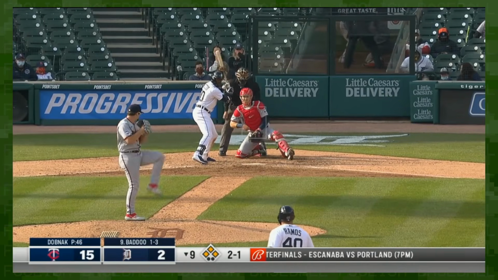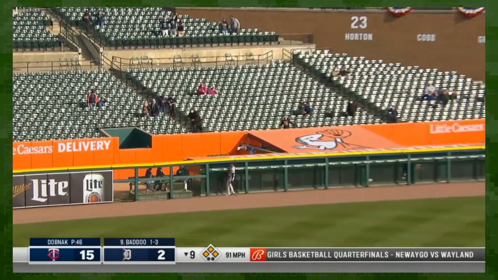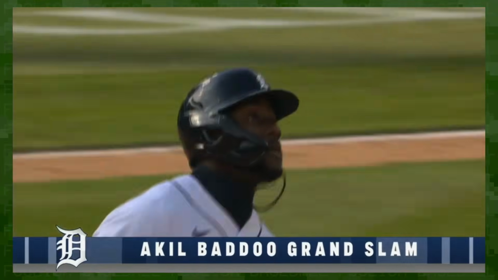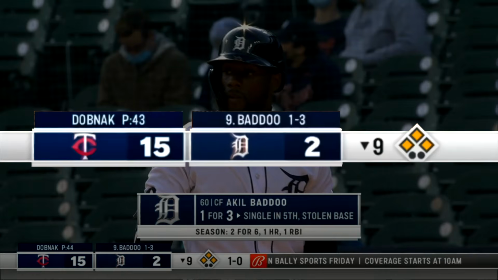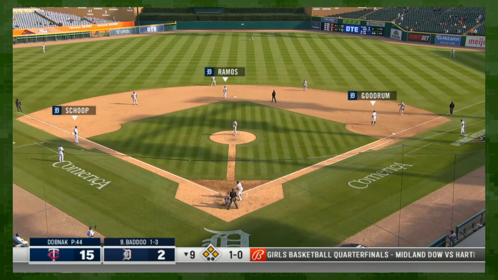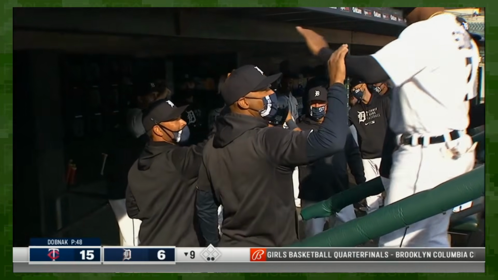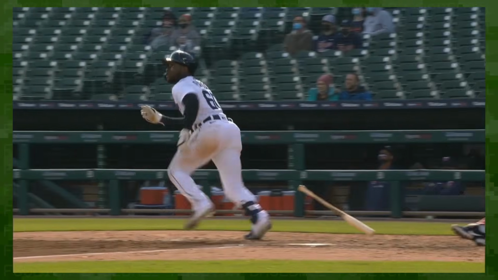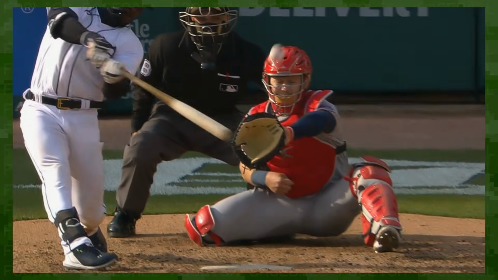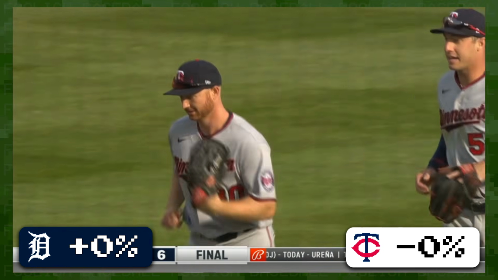Now let's say that Akil Baddoo hits a 9th inning grand slam. That has to be huge for win probability added, right? Well, not if he does it when his team is losing 15-2. Before he hit that grand slam, the Twins were definitely gonna win. After he hit that grand slam, the Twins were definitely still gonna win. The slam scores 4 runs, but does not change the win expectancy at all. Thus, 0 win probability is added or subtracted.